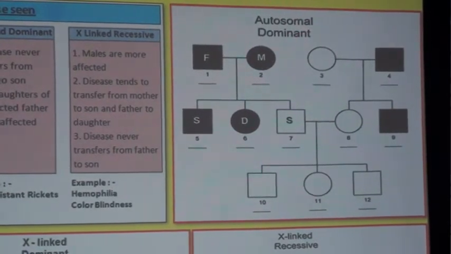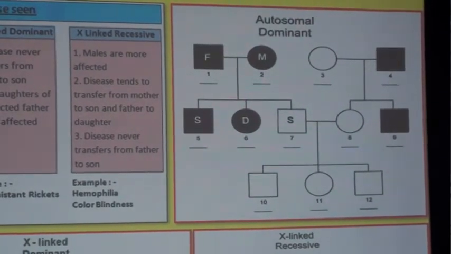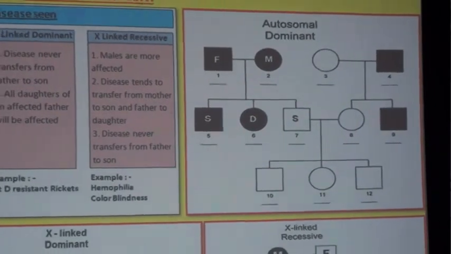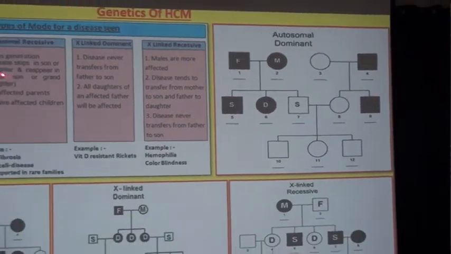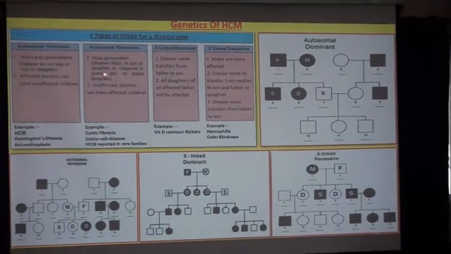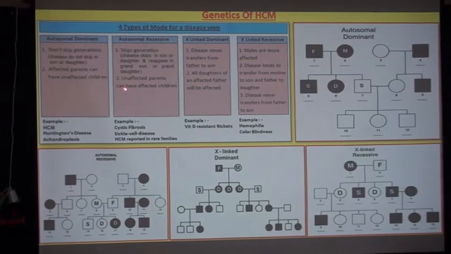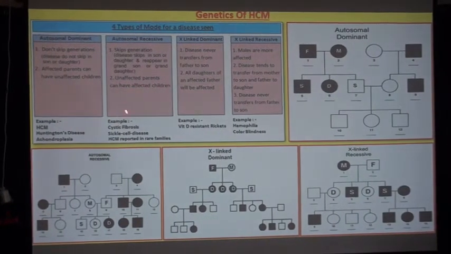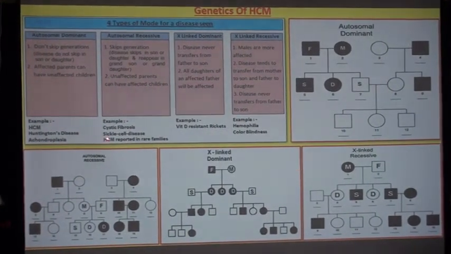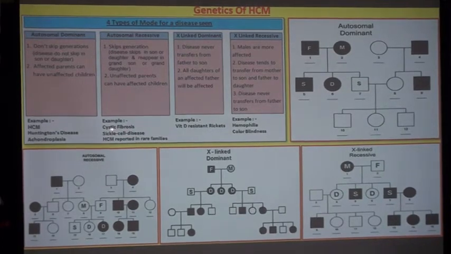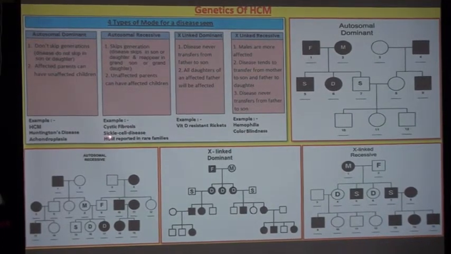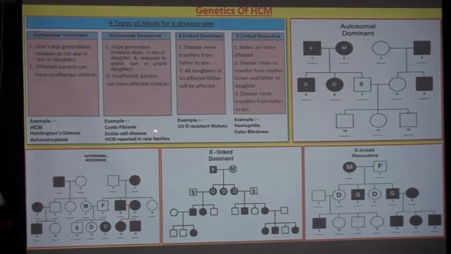Now we come to autosomal recessive. It skips generations. Disease skips son or daughter and reappears in grandson or granddaughter. Unaffected parents can have affected children. Examples of diseases are cystic fibrosis, sickle cell disease, and HCM also reported in rare families.